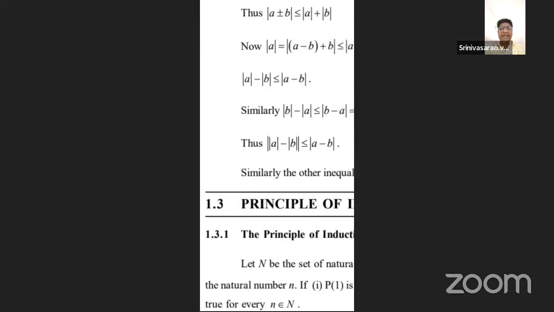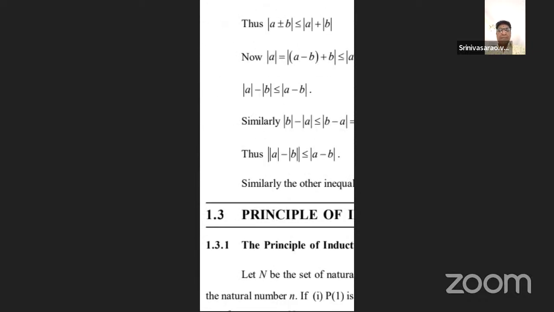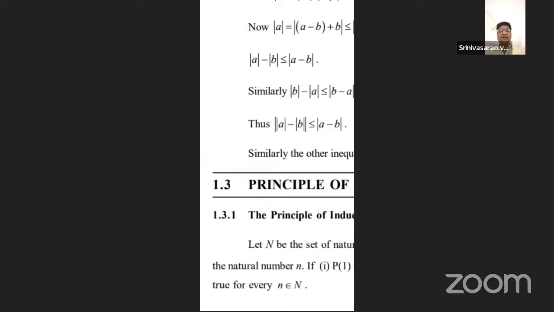Mod of B minus A can also be written as mod A minus B. Thus, mod A minus mod B is less than or equal to mod of A minus B, because of the triangle inequality.